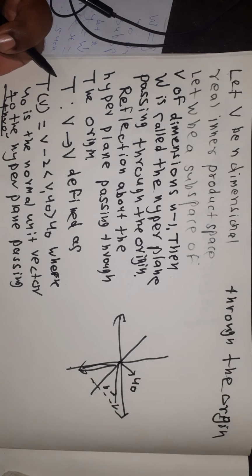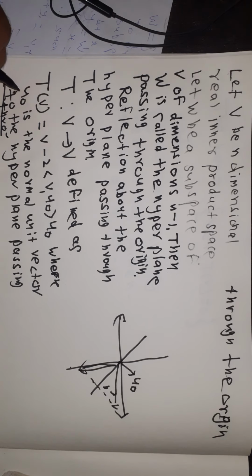Here T from V to V is defined as T of v is equal to v minus 2 angle bracket v, u0 times u0, where u0 is a normal unit vector to the hyperplane passing through the origin. Then this map is called reflection.